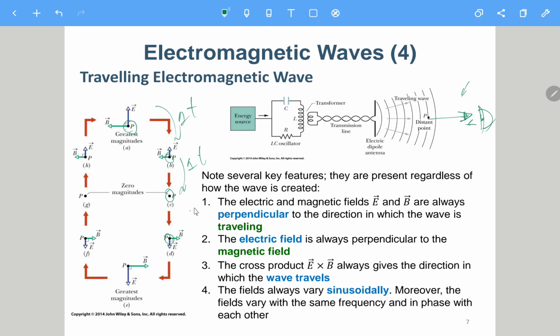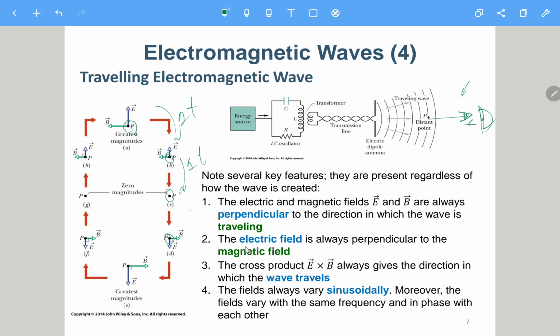So it just tells you that the E field and B field are always perpendicular to the direction of the propagation. The propagation is pointing out of the page. So E field and B field are always on the plane, perpendicular to the direction in which the wave is traveling.